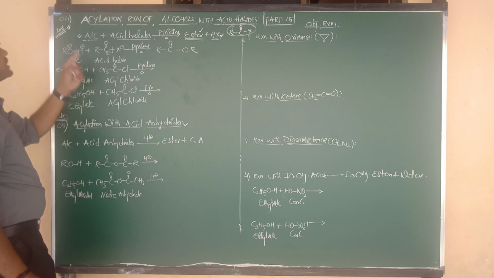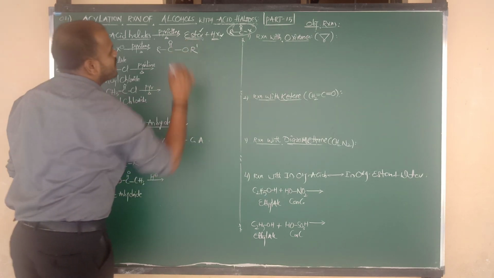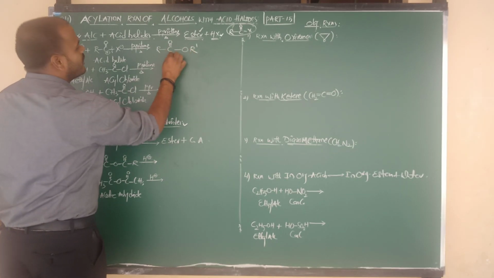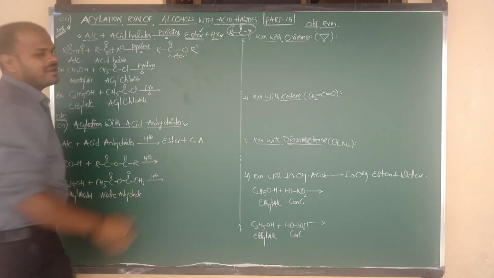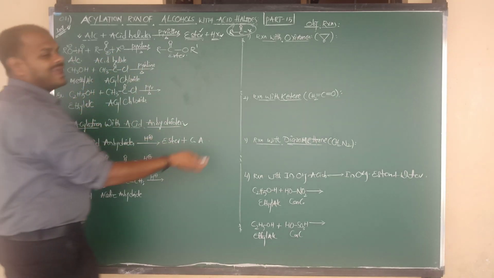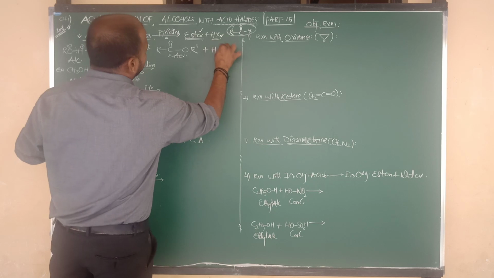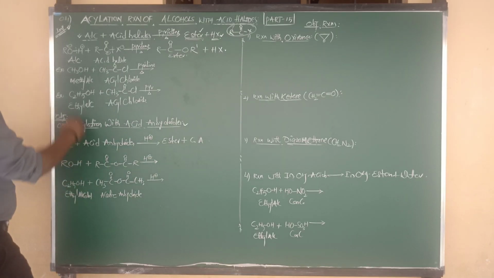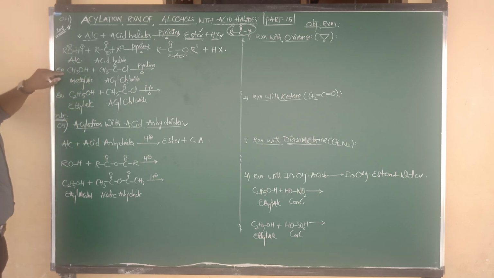To show the variation, here we are writing R prime, here also R prime, beta. R C double bond O R prime. This is your product. What is the product name, beta? Ester. And the remaining H plus combines with X minus, and that is eliminated in the form of HX, that means hydrogen halide. Right, Nana.